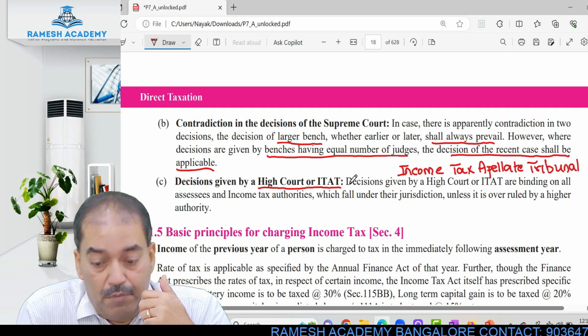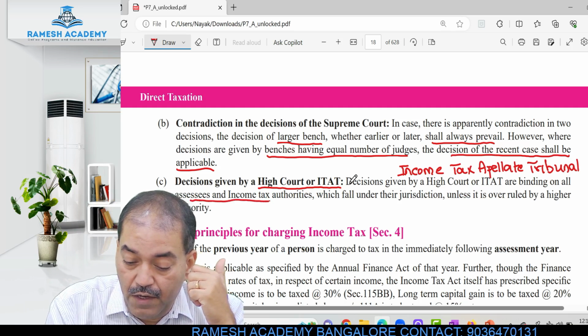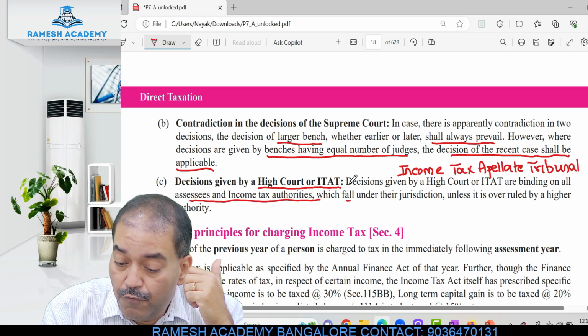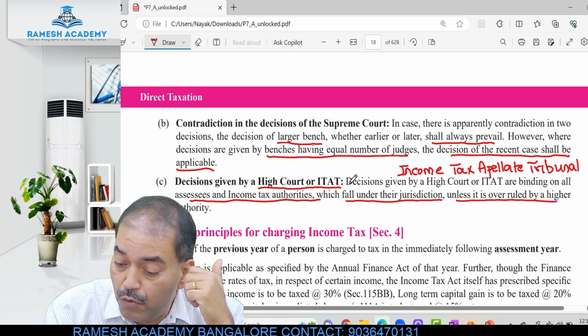How is that applicable? They are binding on all the assessees and income tax authorities, but falling under their jurisdiction only, unless it is overruled by a higher authority.